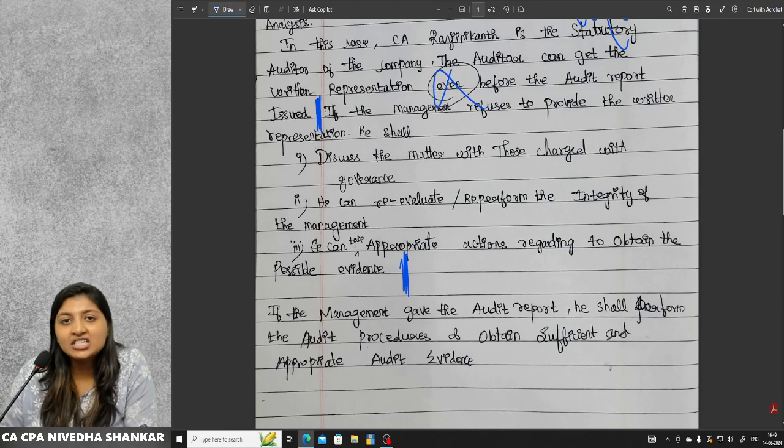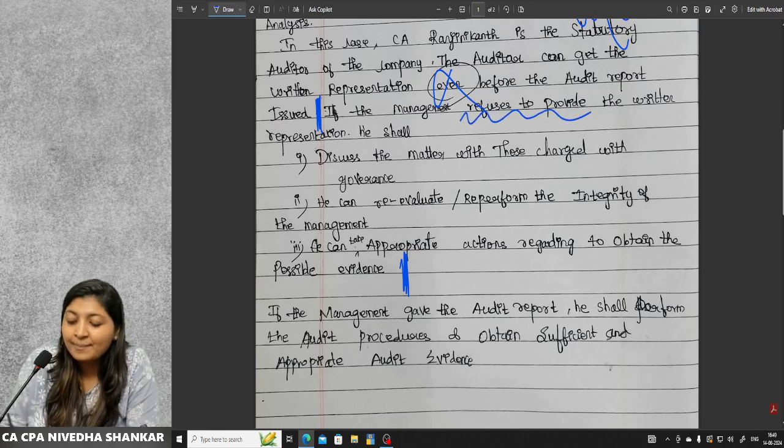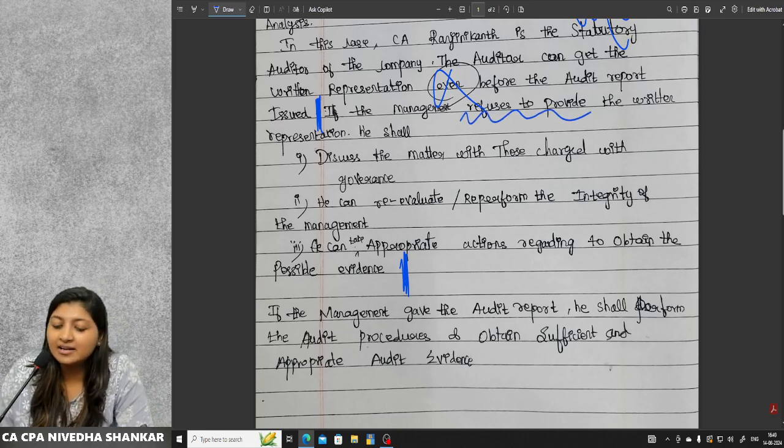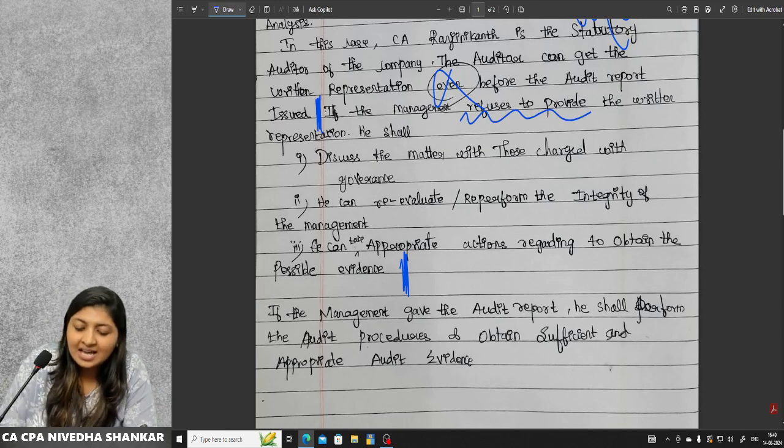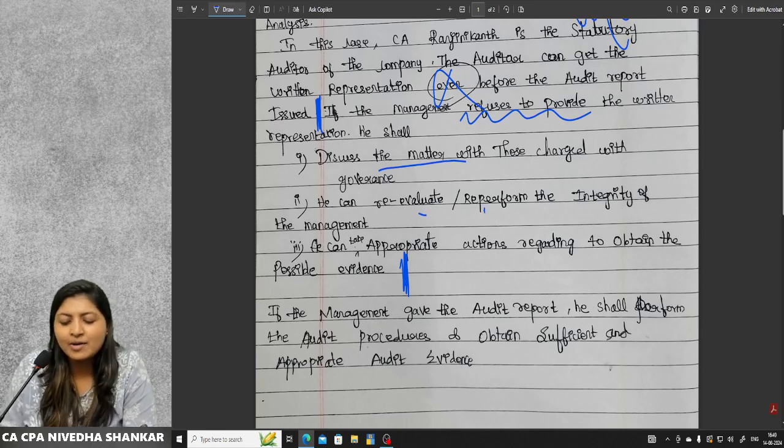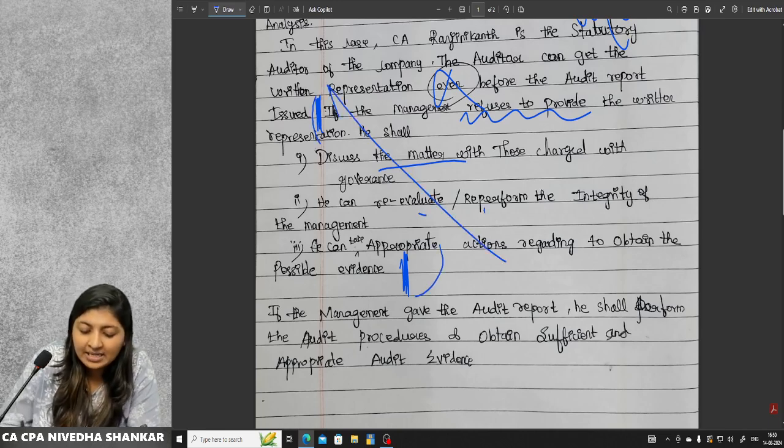But have they asked this question? That is the actual question. They have not asked what will happen if they refuse to provide the written representation. It is correct that if they refuse to provide, you have to discuss the matter with those charged with governance, re-evaluate, re-perform. All of this is correct. But it is not required as per the question.